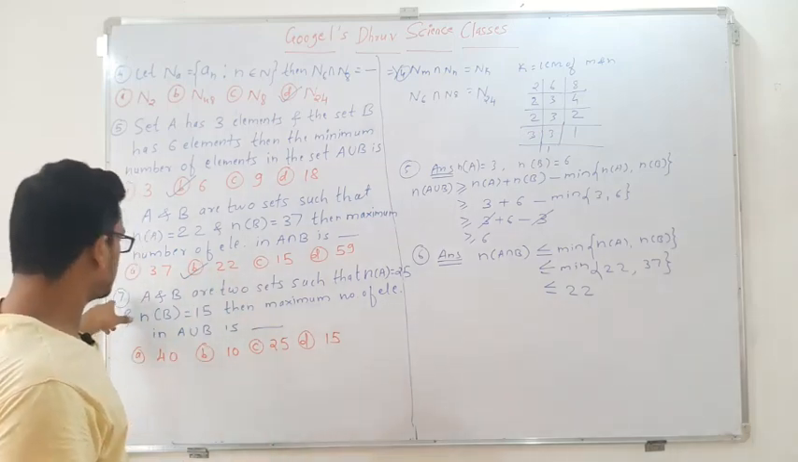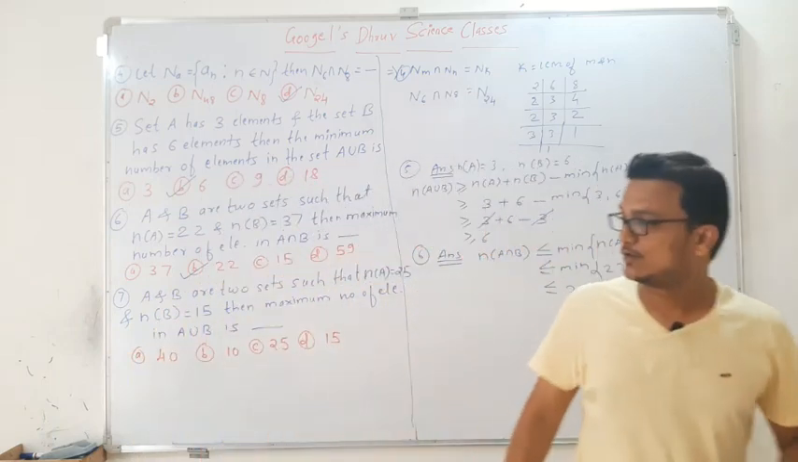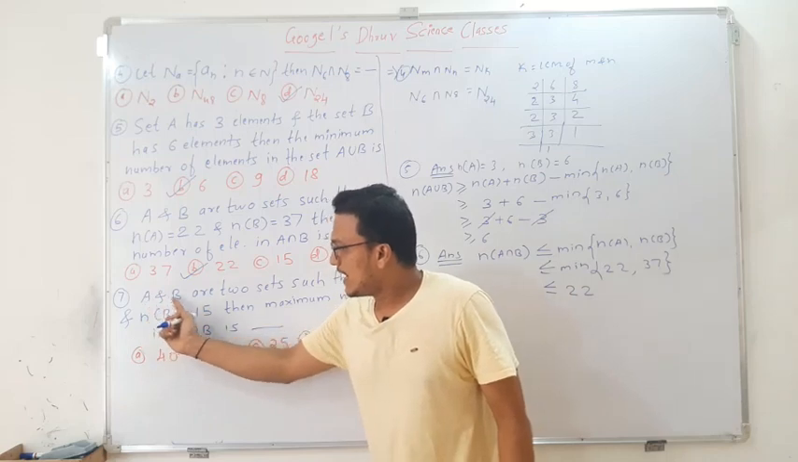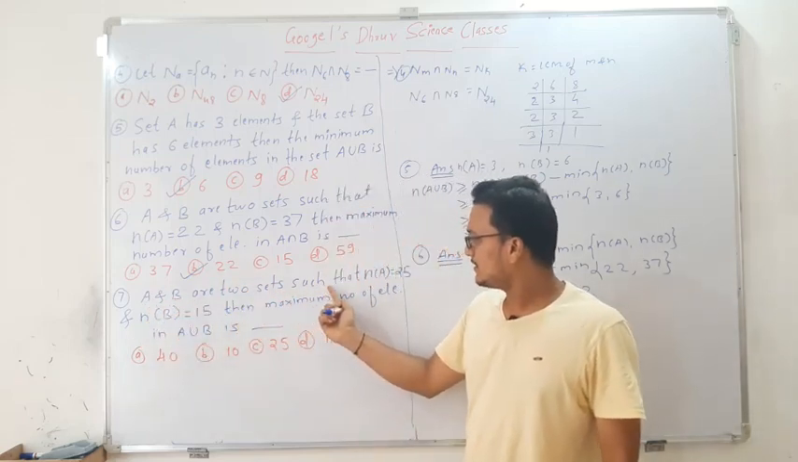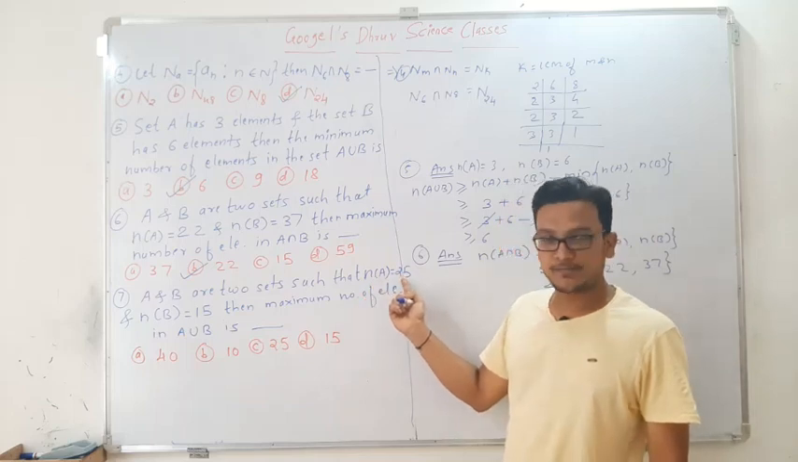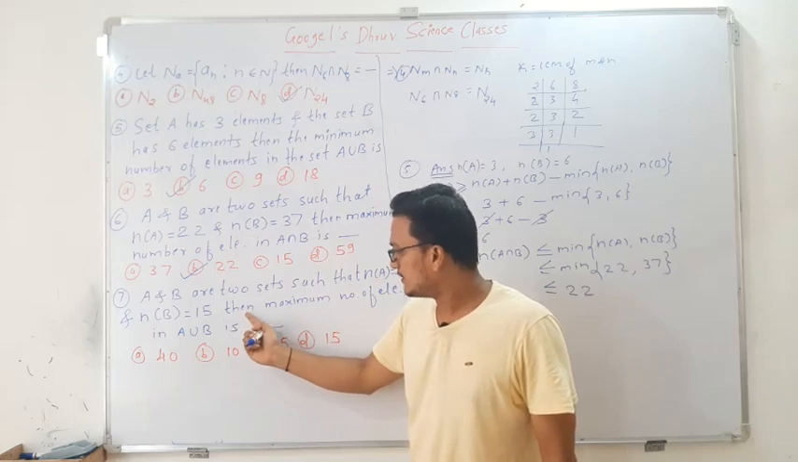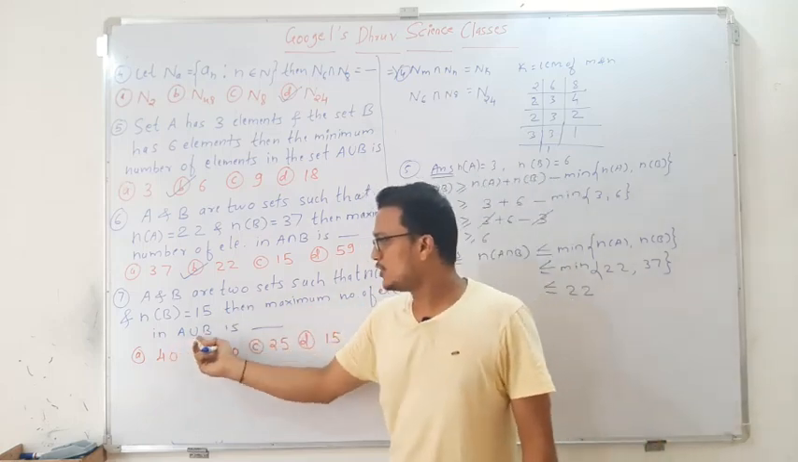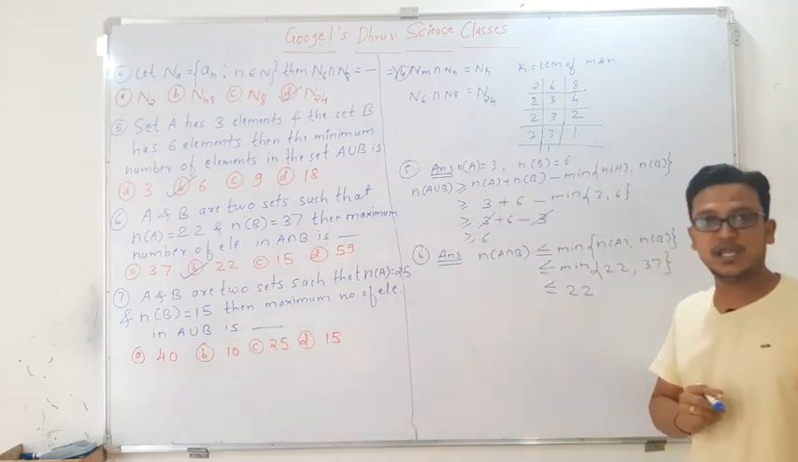Now next question, that is question number 7. What is question number 7 here? A and B are two sets such that n of A is 25 and n of B is 15. Then the maximum number of elements present in A union B is.